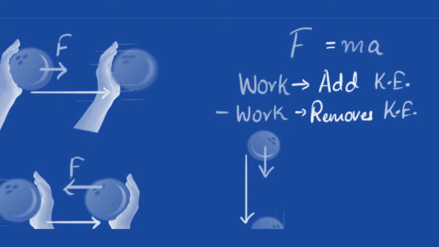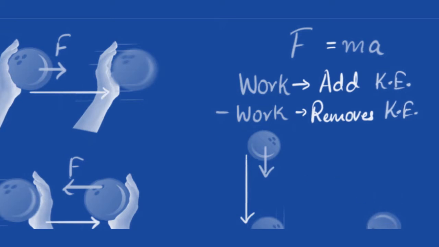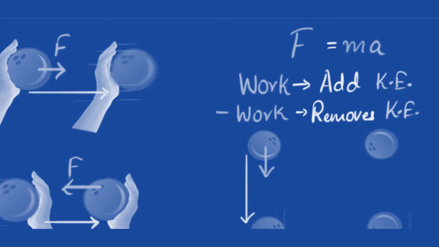Similarly, if you take that same ball and throw it up, as the ball goes up, you might know it slows down. Again, what's going on? Again, we have gravity pushing down on it.